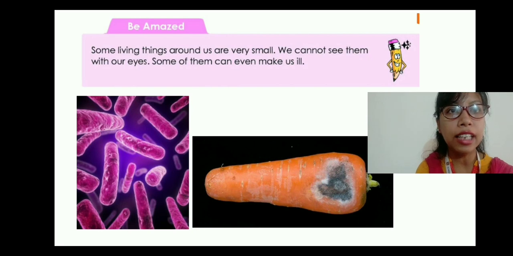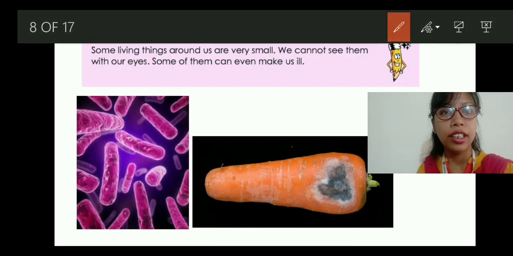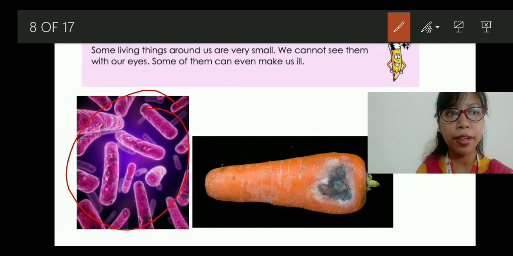Some living things around us are very small. We cannot see them with our eyes. Some of them can even make us ill. Now these are microorganisms. We can say bacteria, fungus. Now as you can see on your screen, this is how it looks under a microscope.